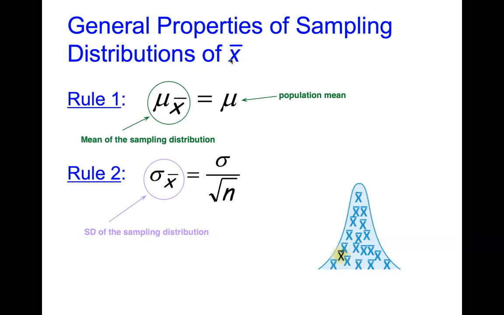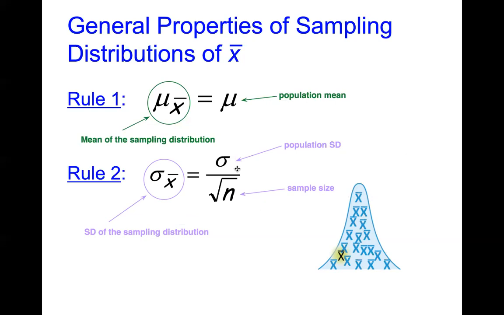Notice we have 2 variables here. This top one is our population standard deviation. And this one here, n, stands for our sample size. Hopefully that makes more sense now with those labeled.